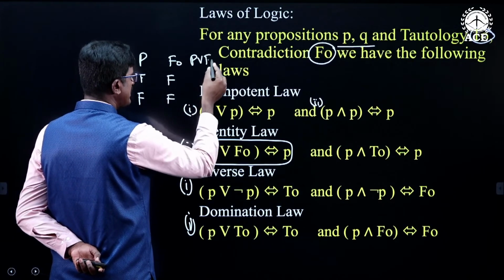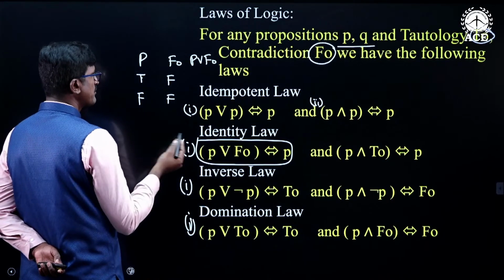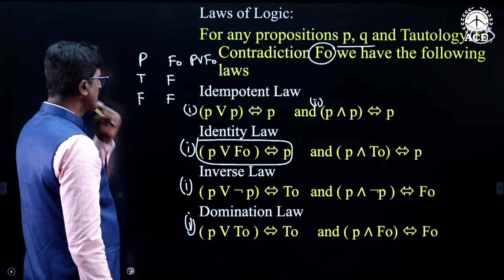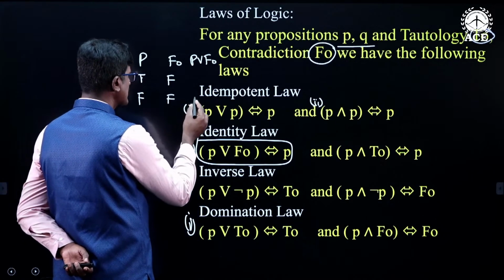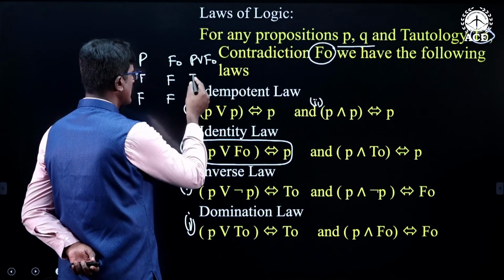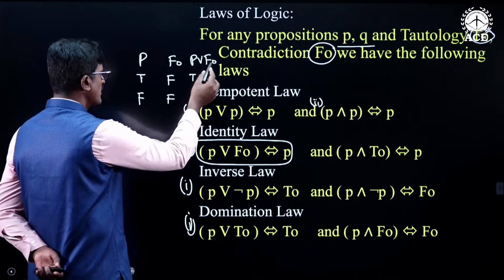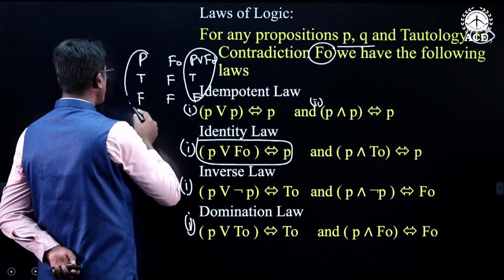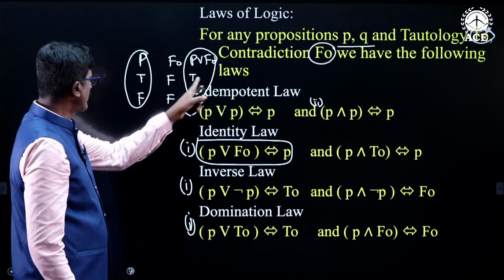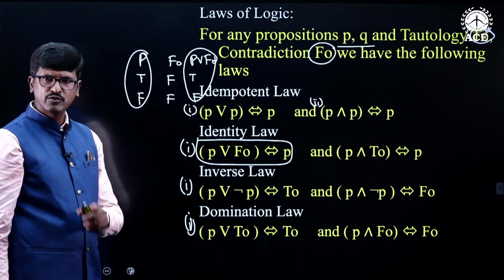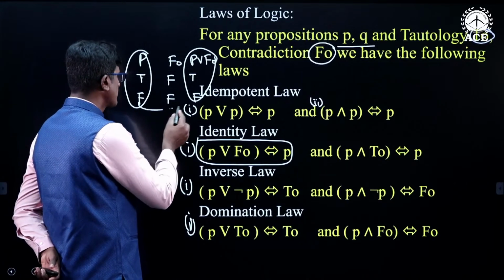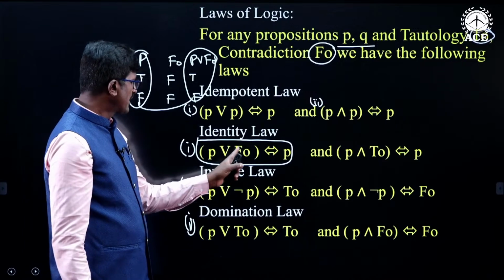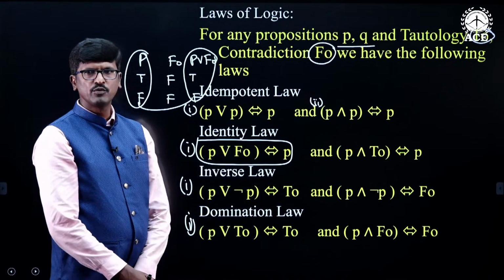P or F naught is false when both of them are false. In the last case only both of them are false, in the first case it is not. So, P or F naught and P have the same truth values, therefore both of them are logically equivalent to each other. That is, P or F naught is logically equivalent to P.